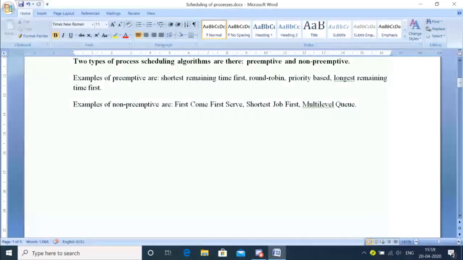When I talk about preemptive process scheduling algorithms, there are so many. Shortest remaining time first, these are the names. Round robin, priority based, longest remaining time first. These are the examples. If they ask you in exams to state examples of two preemptive process scheduling algorithms, accordingly you can state. So this is the introduction.